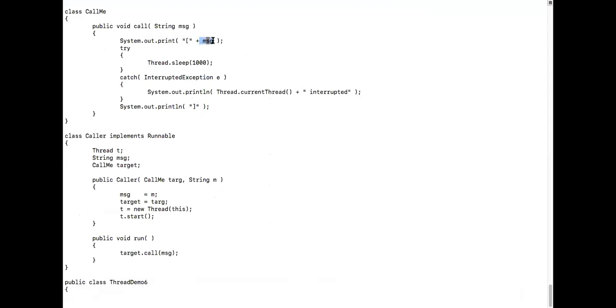Open brace, message, sleep, yes, and after waking up, close brace. Guys, did you understand this? Yes or no? Shall I run this code and see what is happening?